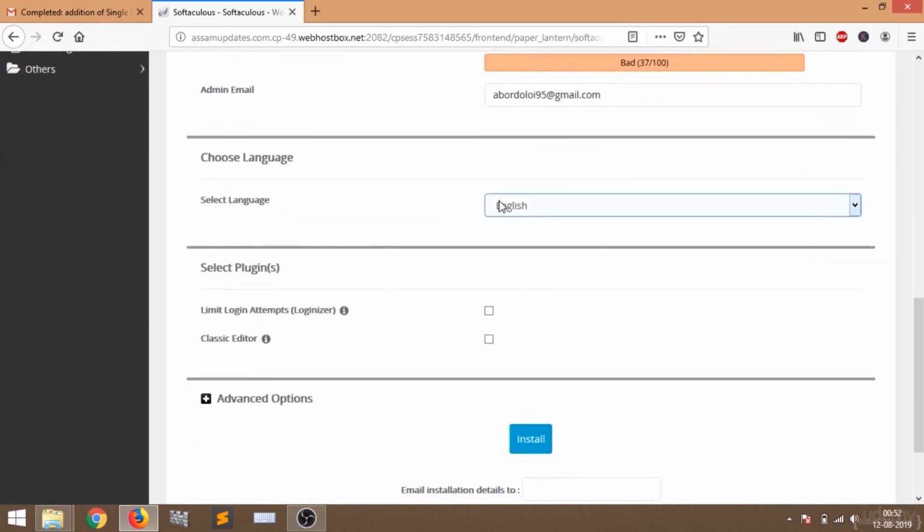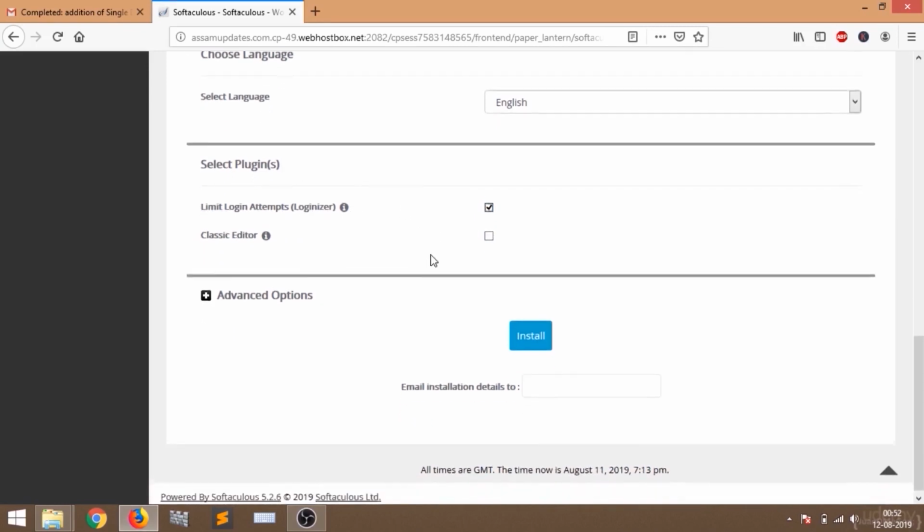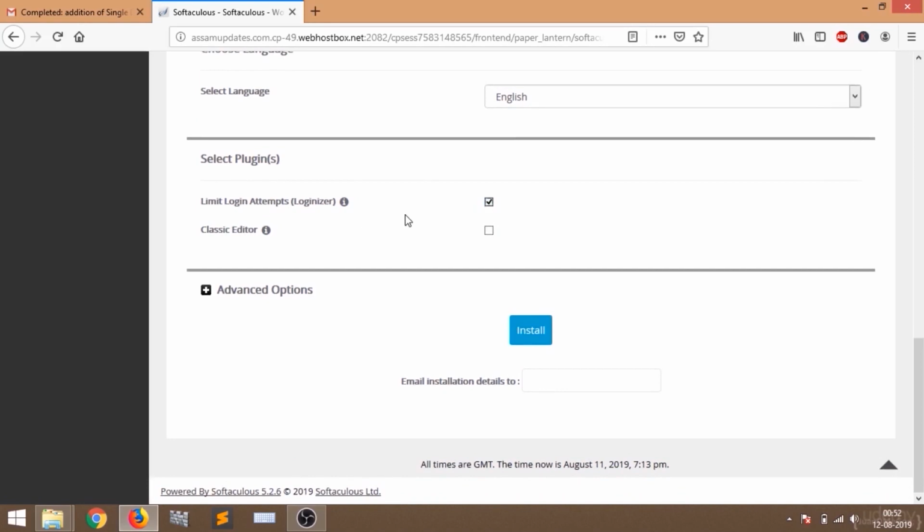Now scroll down, and you can select the language you want. I'm going to select English. Here are two recommended plugins. You can either choose both or choose none. I'm going to select the first one, the login attempt limiter, that means the Loginizer plugin. This will limit your users' login attempts. And then we are going to install WordPress.